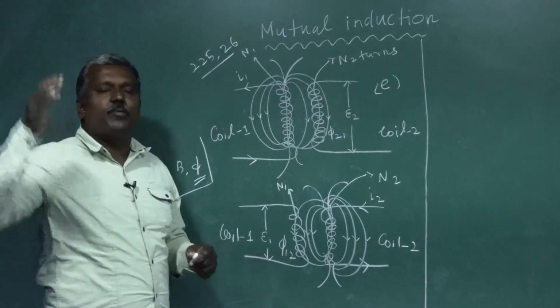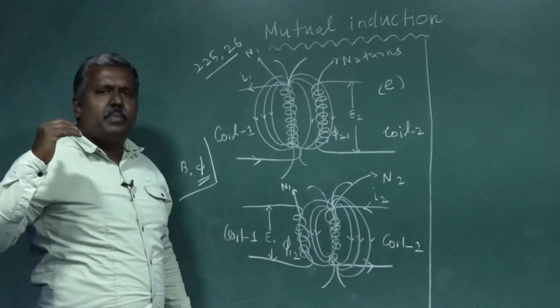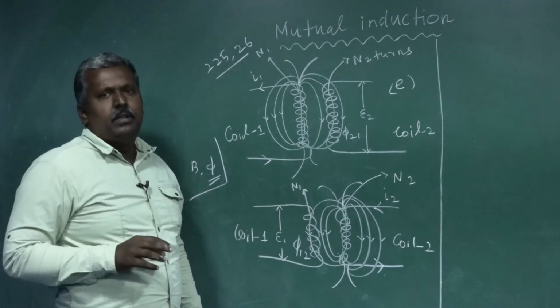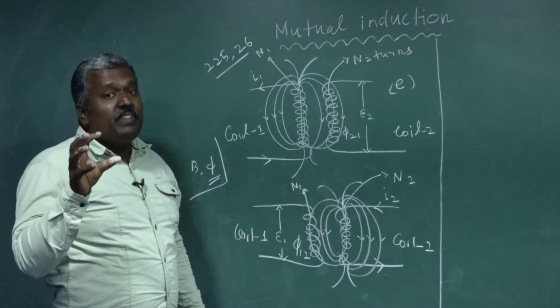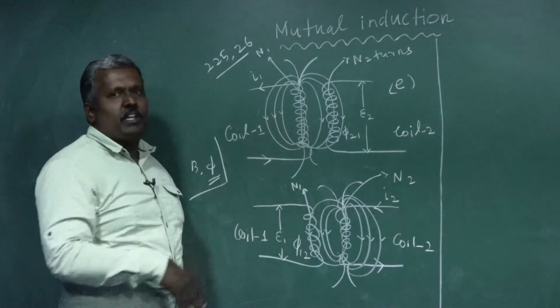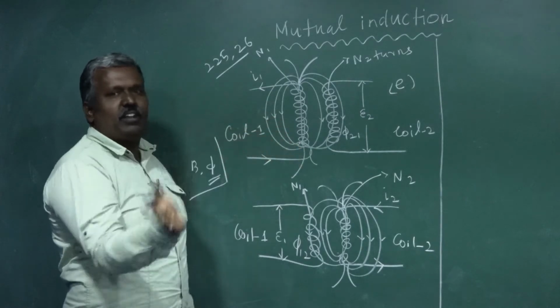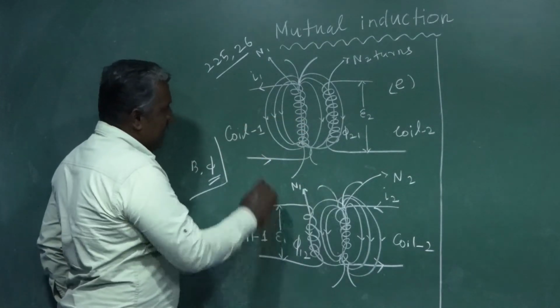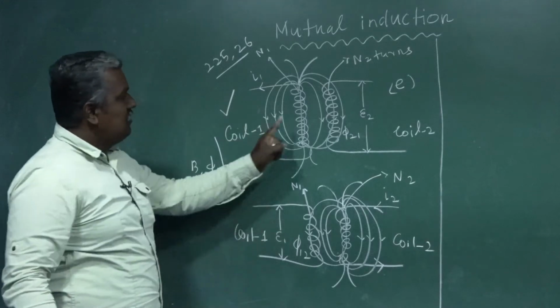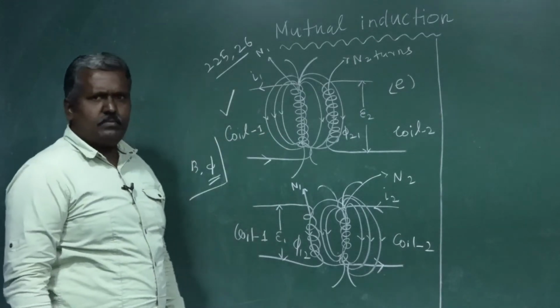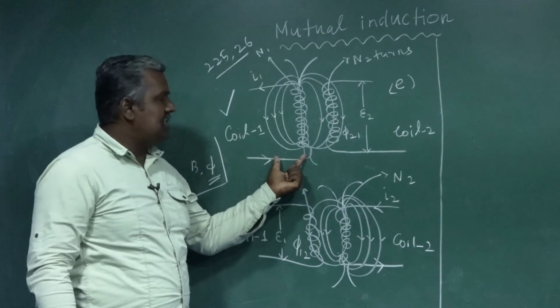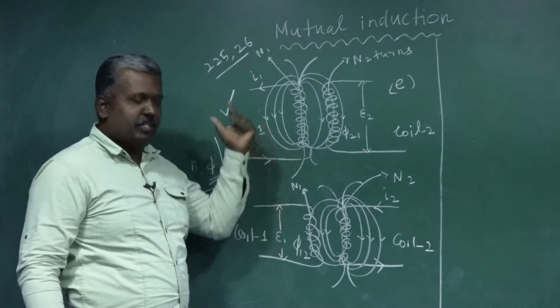So generally keep in your mind, when electric current passing through a coil changes with respect to time and EMF is induced in another coil, or neighboring coil, or secondary coil, that's all. Leave it, just consider this only. First we talk about this case, that means the first diagram. Okay, listen here.